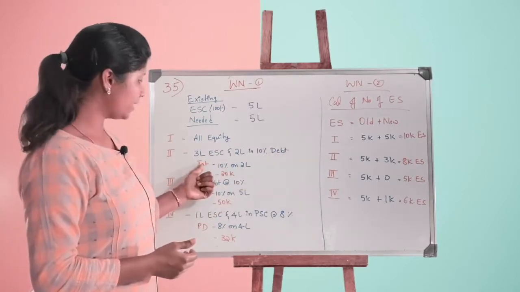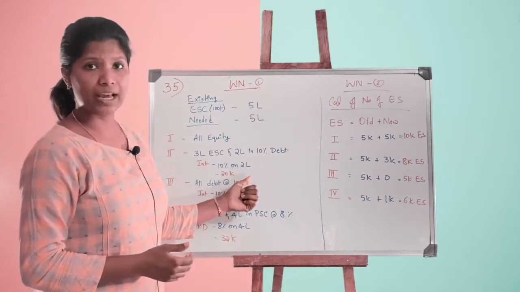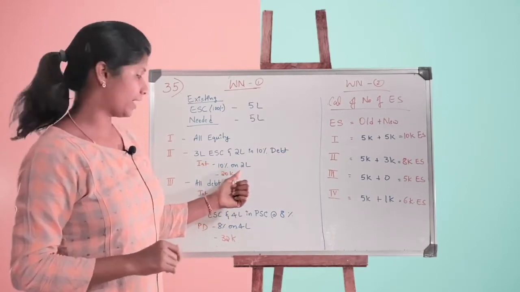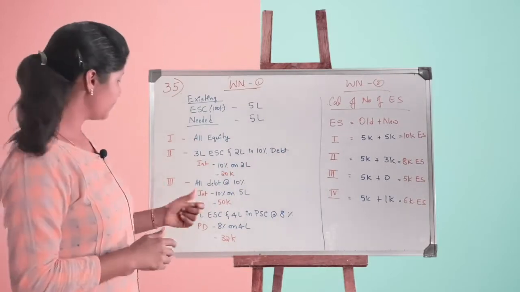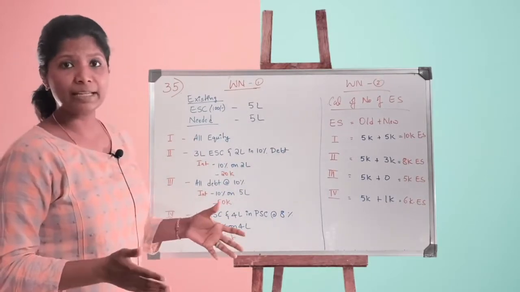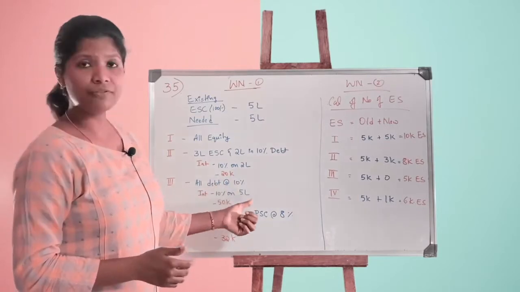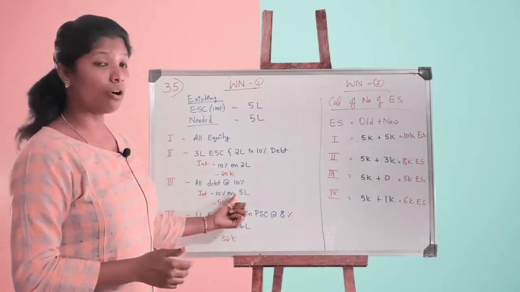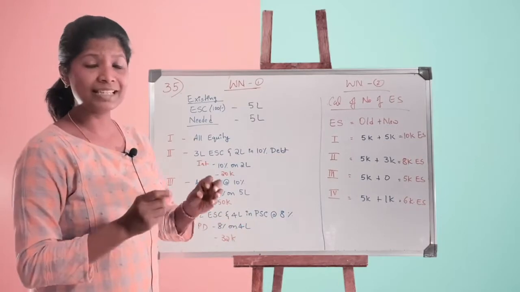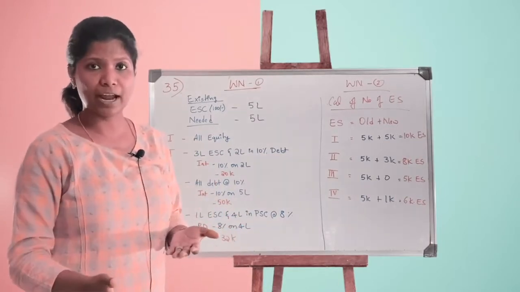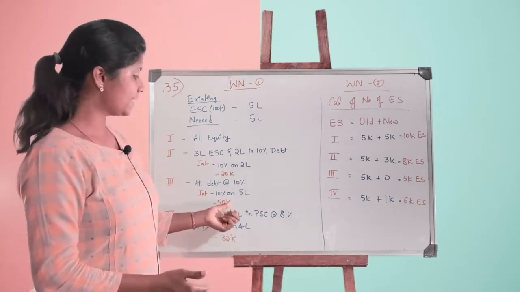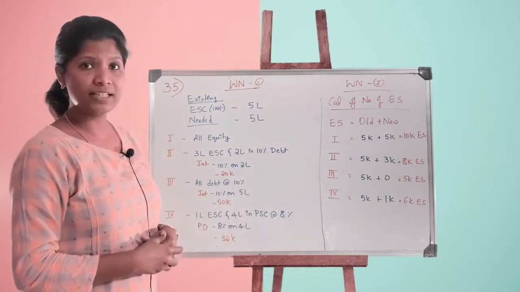So how do I calculate interest? 10% on 2 lakh. It's 2 lakh and not 5 lakh. 10% on 2 lakh, 20,000 rupees interest. Plan 3, completely debenture at 10%. So 10% on 5 lakh. All debenture. This third plan is not a combination. It's one complete plan on debenture. 10% on 5 lakh, 50,000 interest.